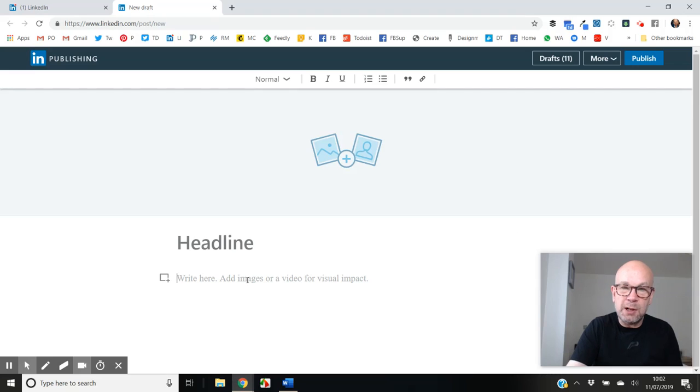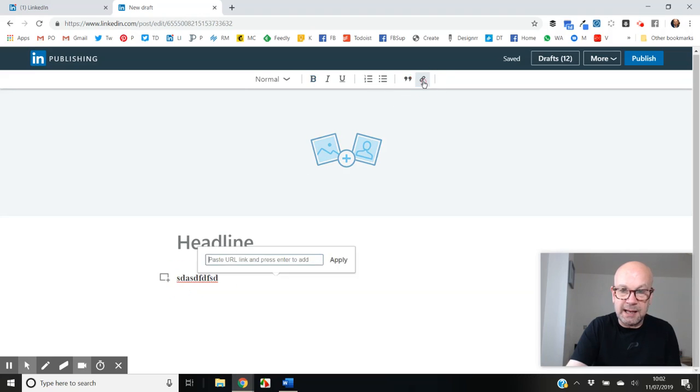Then this is where the bulk of your article is going to be. And this area works really well in terms of formatting. You can just type away, use the formatting controls at the top. So let's say that you wanted to make that bold, you can just do that. And if you wanted to add a link, let's just highlight that and click on that, you can just paste in your web address URL and do that. So I would say important to add links, link back to your website and other areas that you want people to visit.